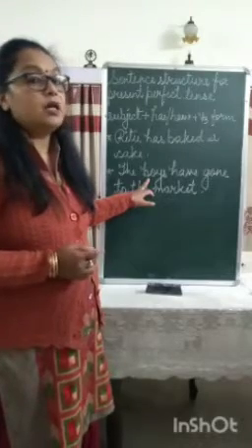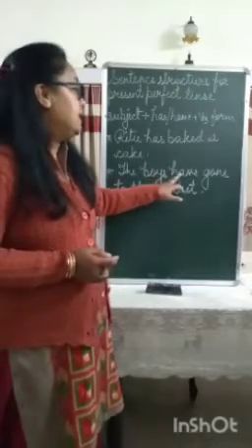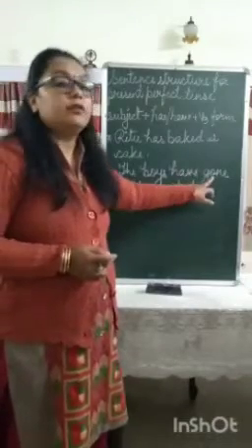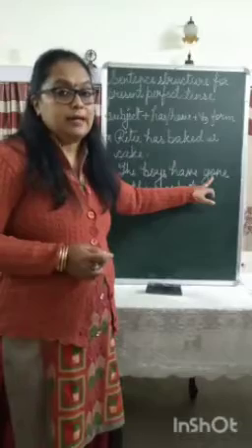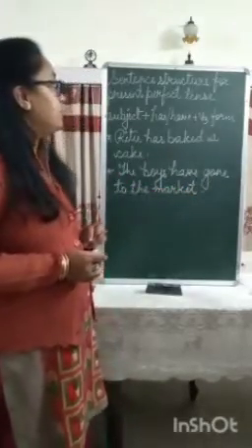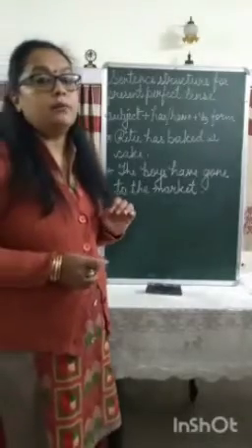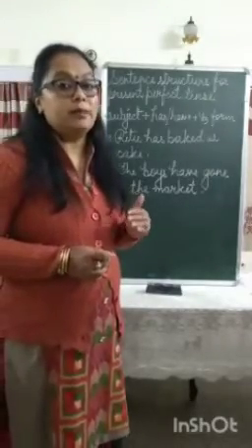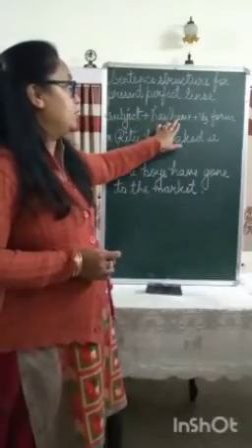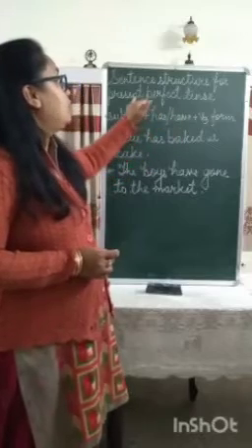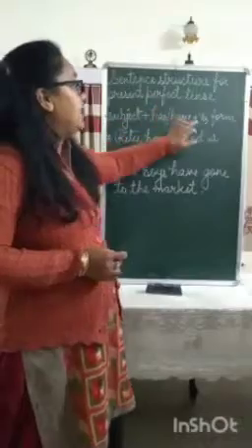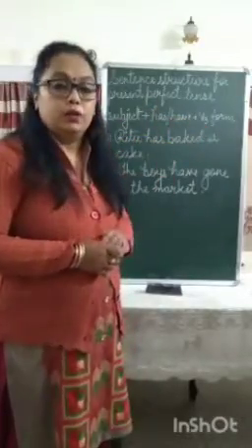Because the subject is a plural noun, it is followed by the helping verb have in the perfect tense. Then the third form of go, that is gone, and then the remaining information. Okay. So remember, when you are using a present perfect tense, the subject will have a has or a have. Okay. Has and have is for the present perfect and then the V3 form of the verb. Okay.